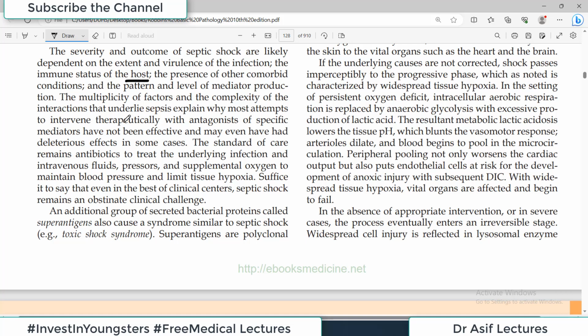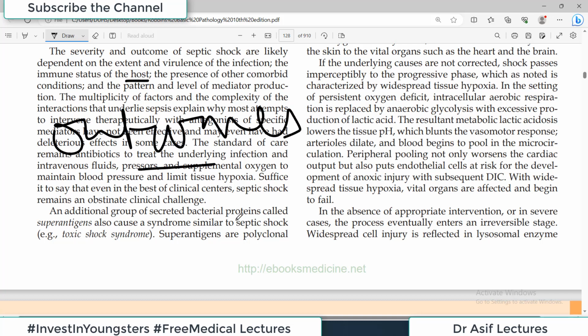So there are different behaviors of different patients based on factors like the initiating level of infection and how the person's immune system is. So the outcome of septic shock is variable.